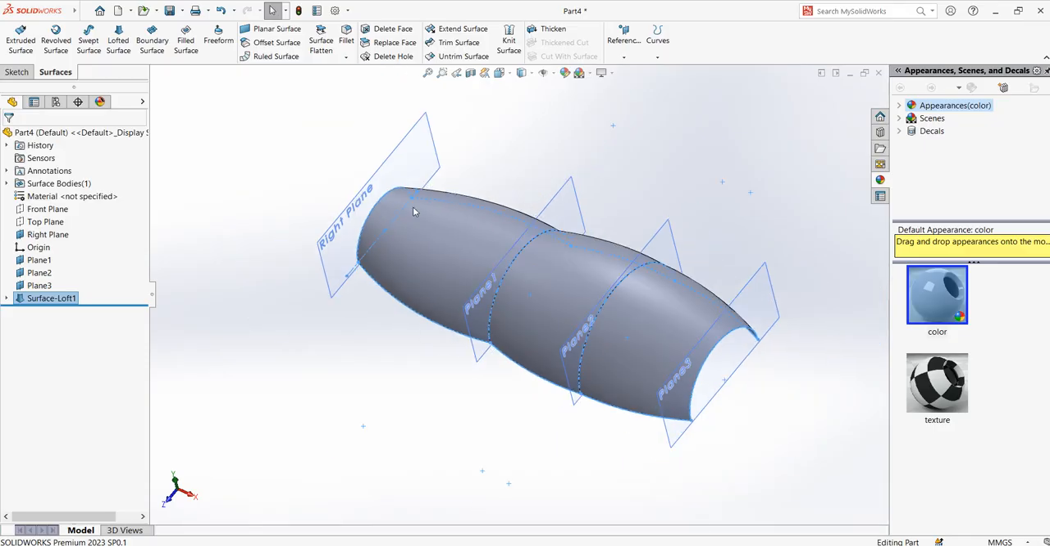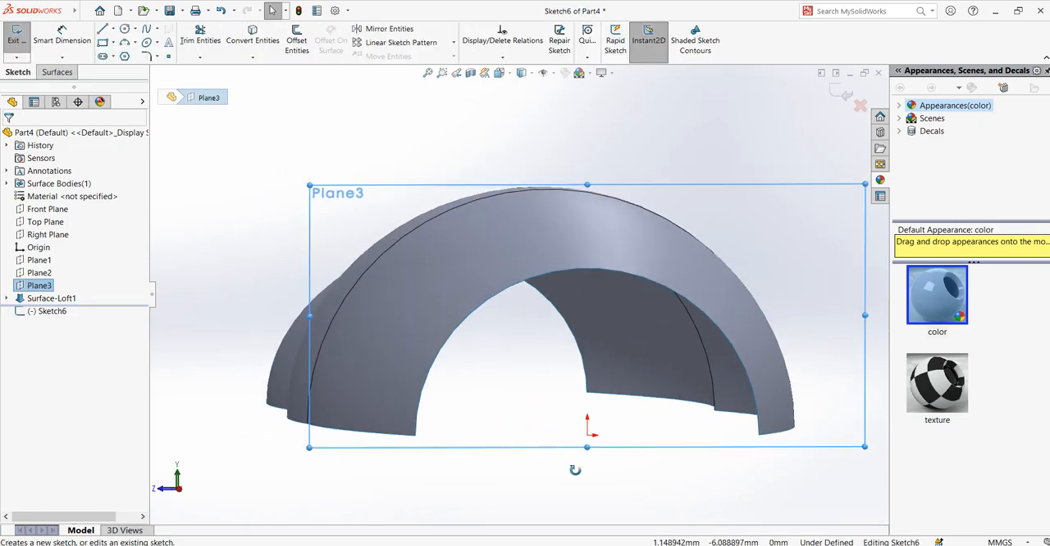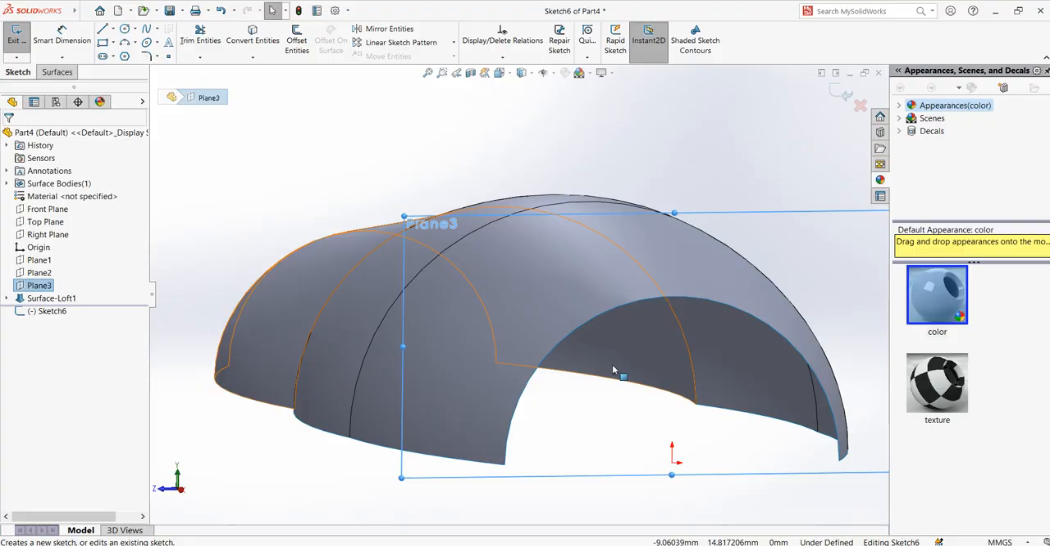Okay, now let me just hide all these planes. Click on this, hide. Click on this, hide. Click on this, hide. Click on this, hide. Now this plane where we created the final arc, it has to be closed. So I select this plane and I can say new sketch here. So you see this one has to be closed. How do I close it?